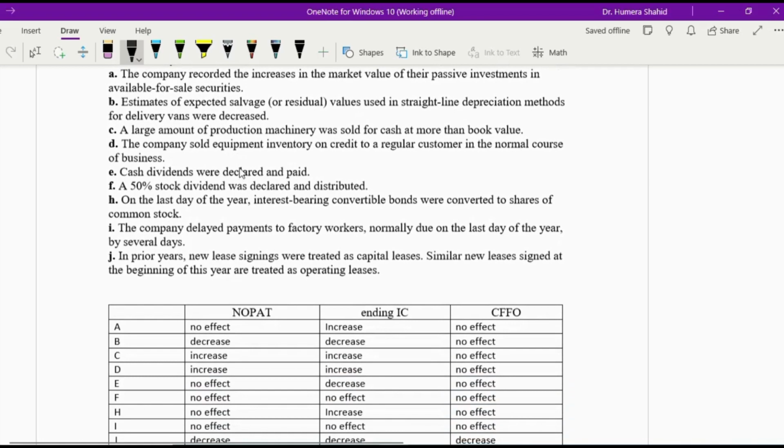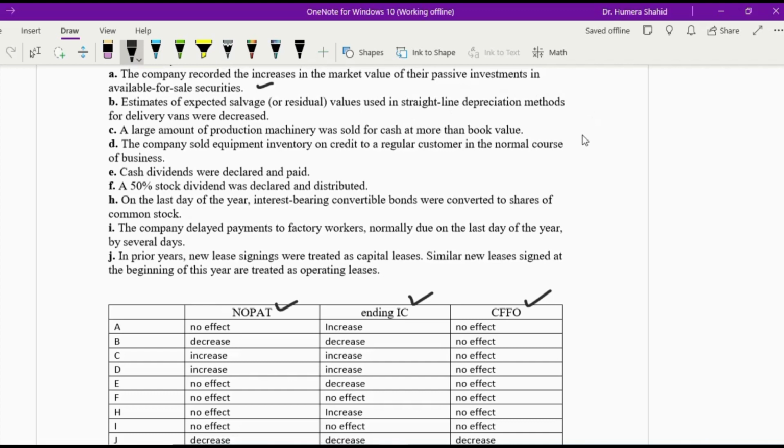Point number A. I made this solution in this way. This is net operating profit after tax, this is ending invested capital, and this is cash flow from operating activities. Point number A, the company recorded the increase in the market value of their passive investment in available for sale securities. We are doing this again and again in this chapter.